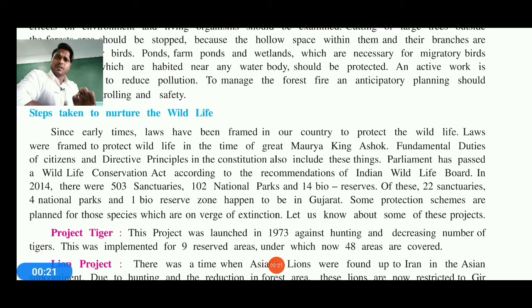So we need to come forward to stop this forest fire. And little steps should also be taken to nurture the wildlife. The next paragraph, which is displayed on the screen, shows how you can nurture the wildlife.